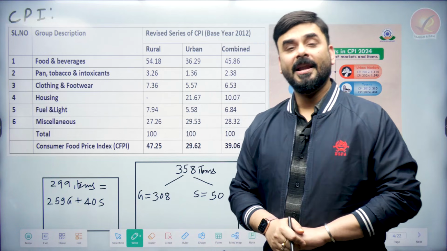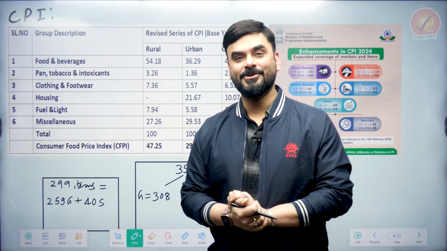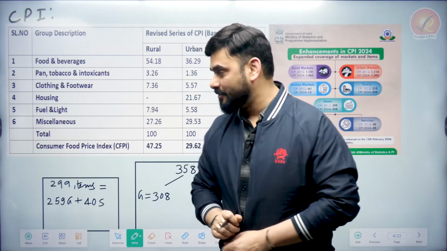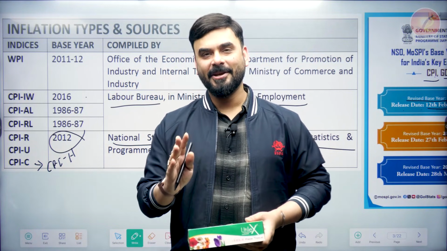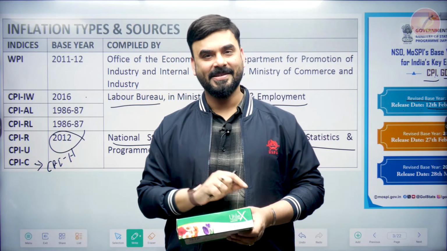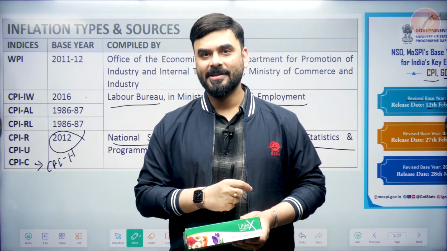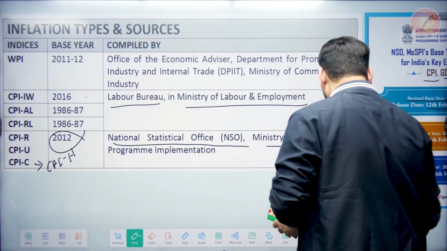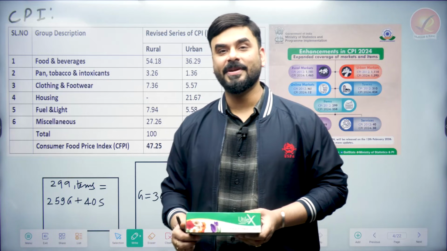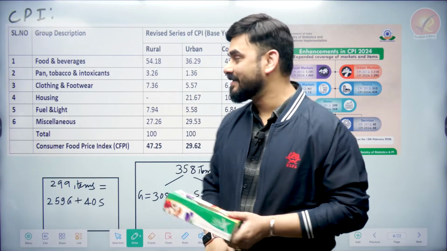Now, let me give you some ideas related to Consumer Price Index, which is CPI. So see, bacho, now we are going to examine the basic meaning of Consumer Price Index and Wholesale Price Index, and we are also going to look at some of the fine points related to them before we get into the current part. So bacho, the first one is Consumer Price Index. Now let us see what this is.